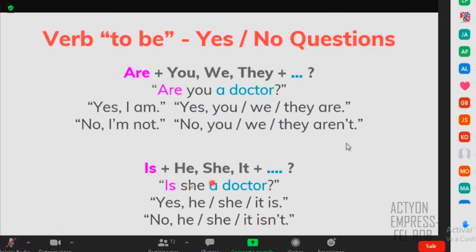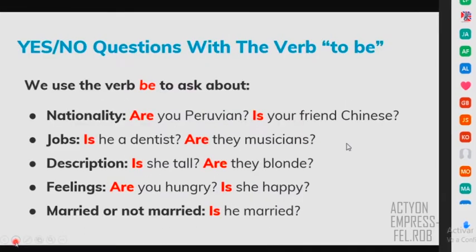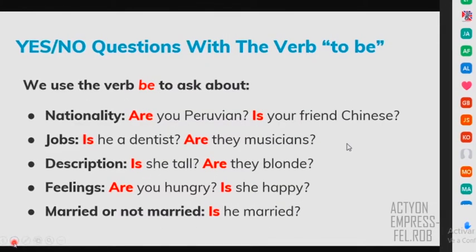Is she a doctor? Is he a policeman? And more, right? Or is she happy? So you can use adjectives and nouns with the verb to be, right? And you can say positive, yes, he is, or negative, no, he isn't, right? So that's about the verb to be for nouns and for adjectives. Let me show you now other examples of the verb to be, right?